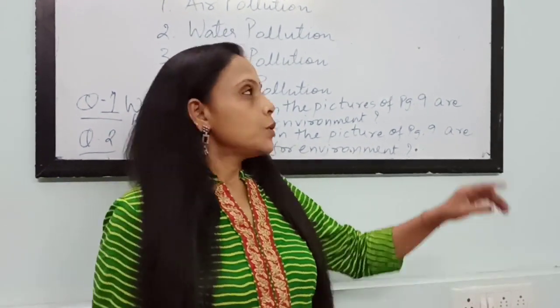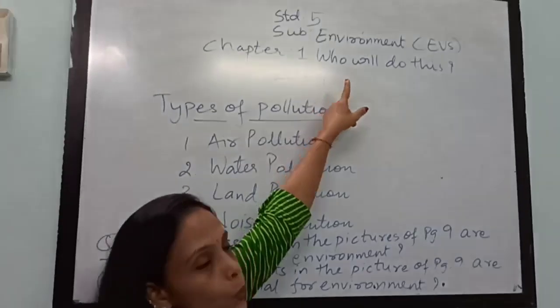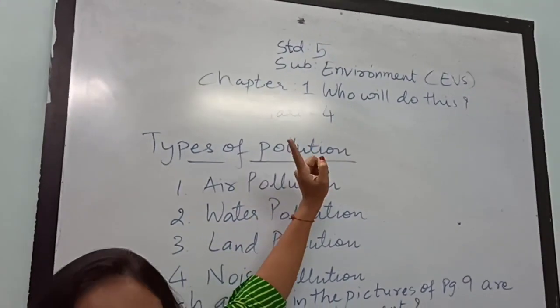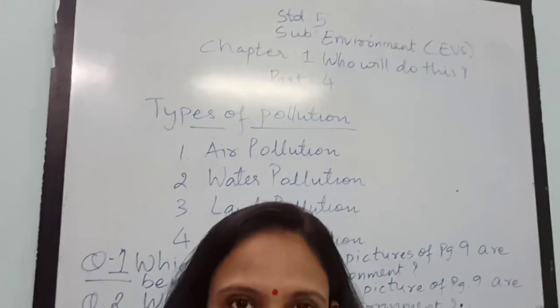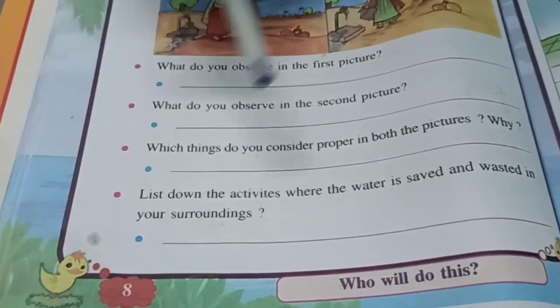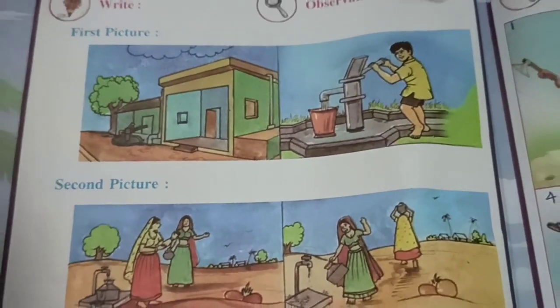Okay, so today we will continue lesson 1 of Environment, Standard 5, Part 4. Now, till now, look at the page. We have done till page number 8, right? This picture, from that pictures we have done these questions.